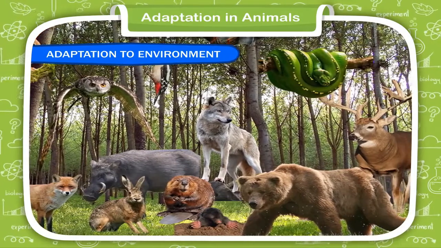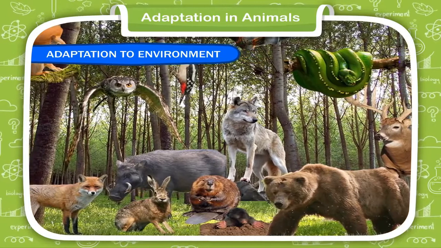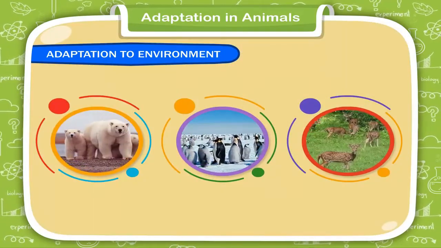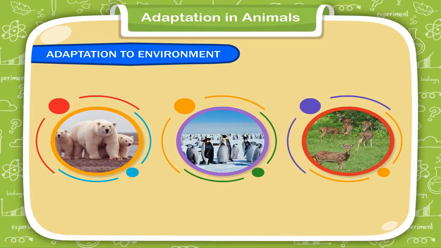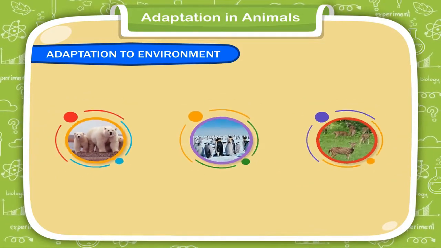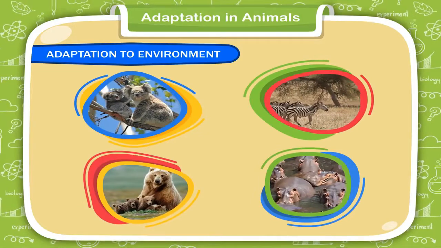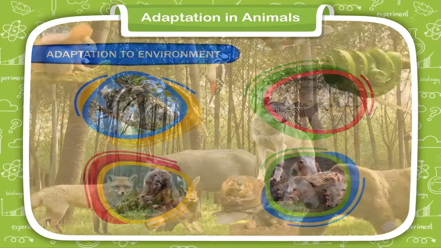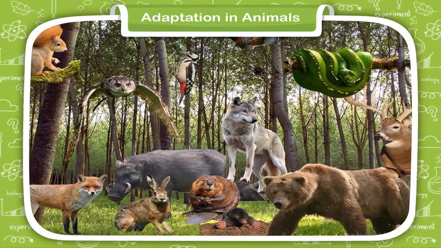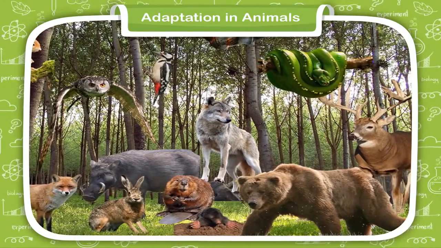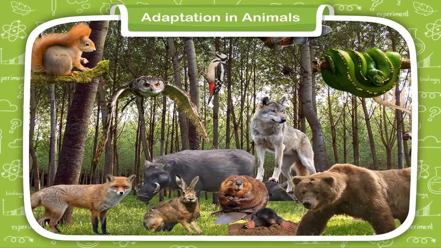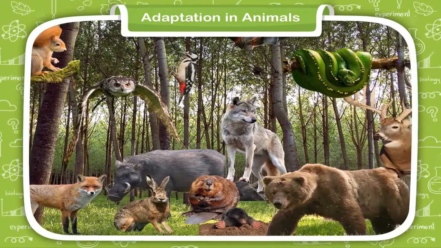We know that different animals live in different types of environment. They need food and shelter to live, for which they depend on their environment. The place where an animal lives to obtain food and get shelter is known as its habitat. Animals can survive if they are well adjusted to their habitats. Animals are categorized into different groups according to their habitats.